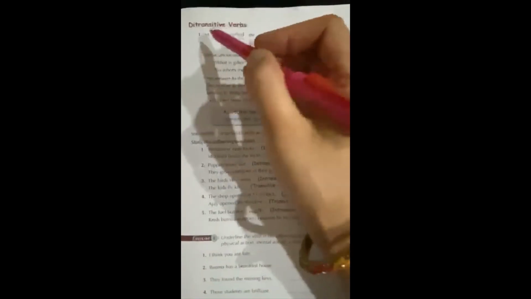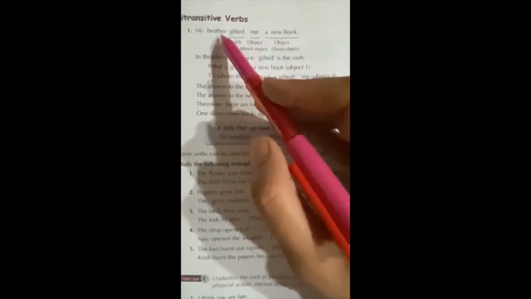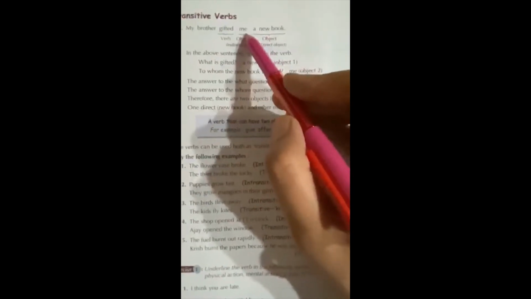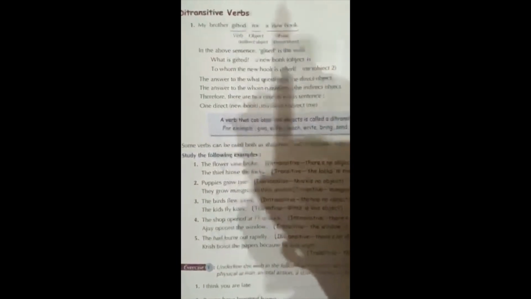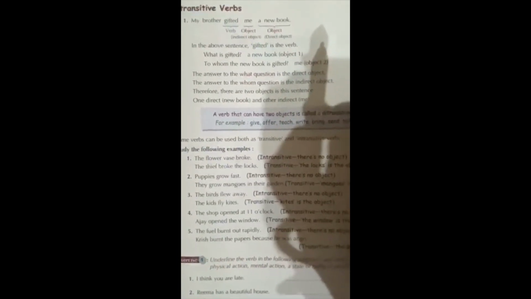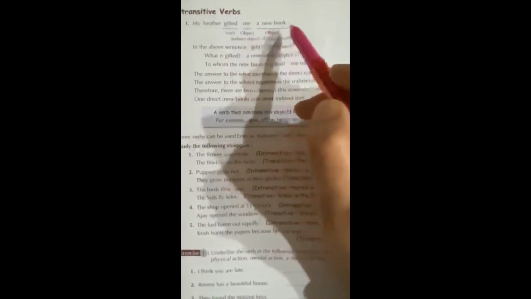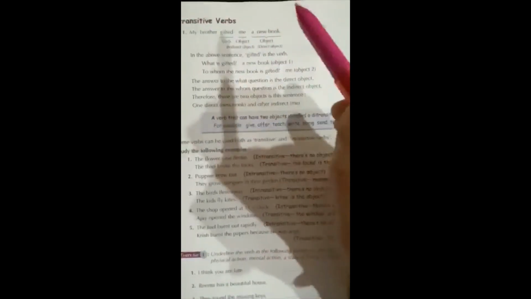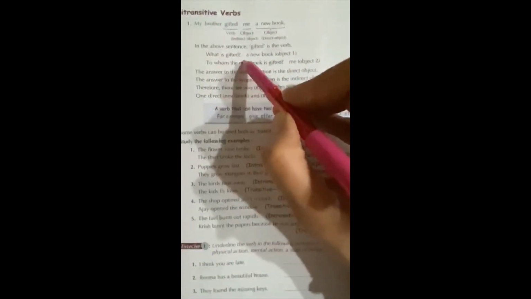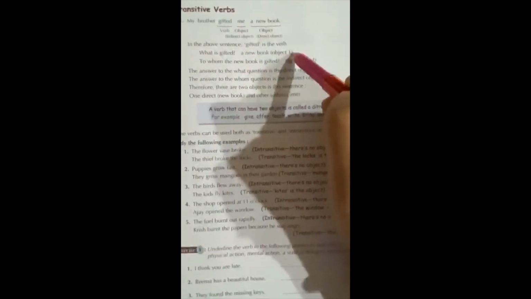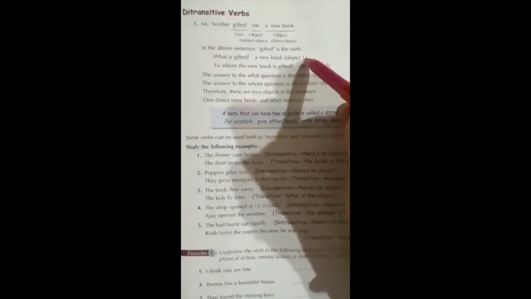Let's move to ditransitive verb. My brother gifted me a new book. So in this sentence we have two objects. It means it is ditransitive. My brother gifted me a new book. In the above sentence, gifted is the verb. What is gifted? A new book. It is direct object. Whatever thing will be in this, it will be direct object.